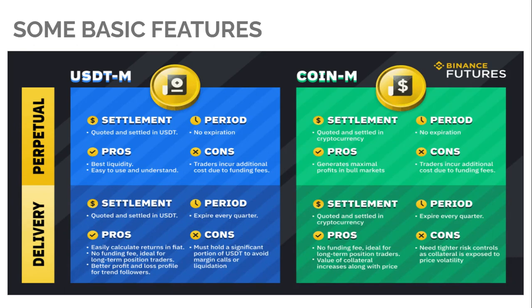So for USDT margin futures trading, you can have USDT or you can have BUSD, which is the Binance USD stablecoin. You have the settlement period, and also the pros and cons for both delivery dates and perpetual trades.